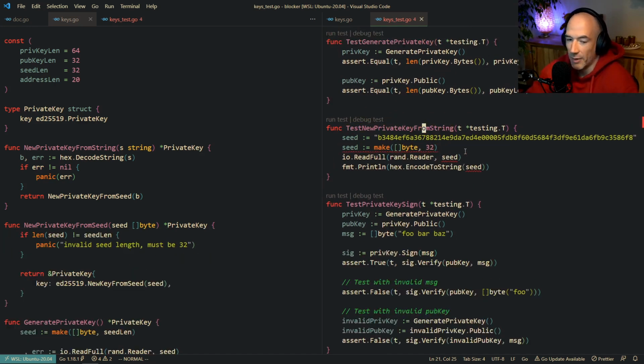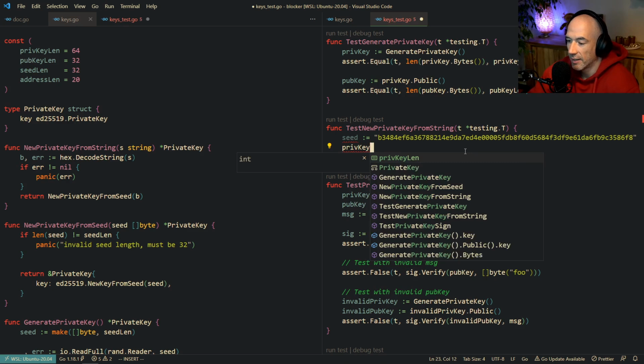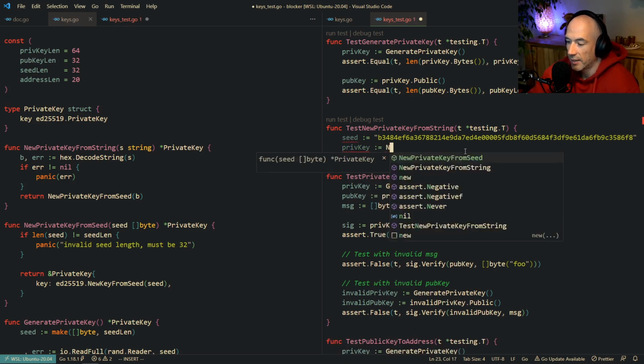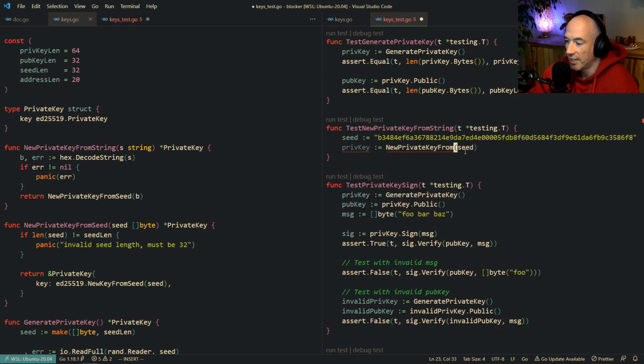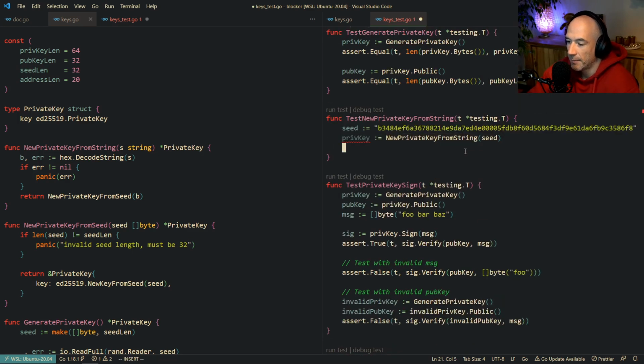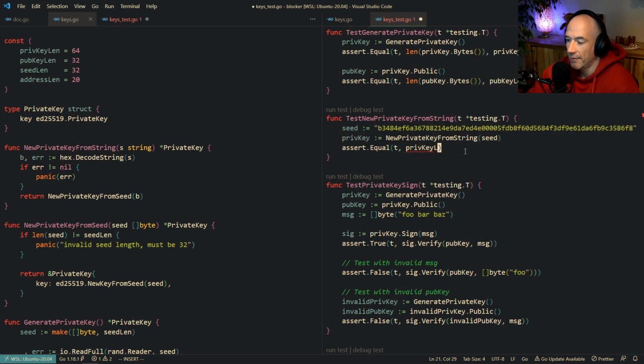Right, so I have a seed. That's what I want to test. This is going to be the seed, and I'm going to say that the priv key is going to be new priv key from seed, but that's going to be from string, actually. Is this one. Assert equal. We're gonna say t, priv key len, priv key bytes, I guess.